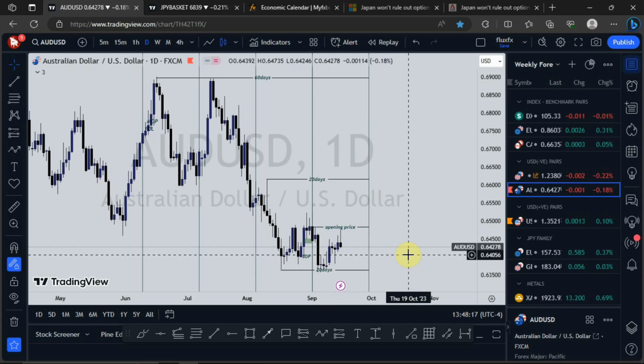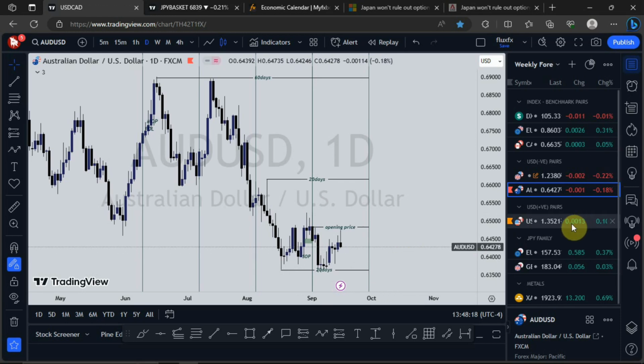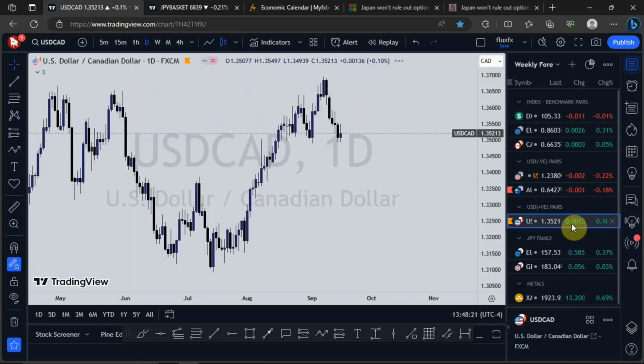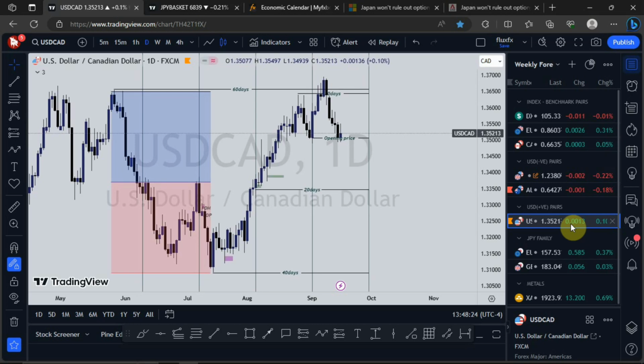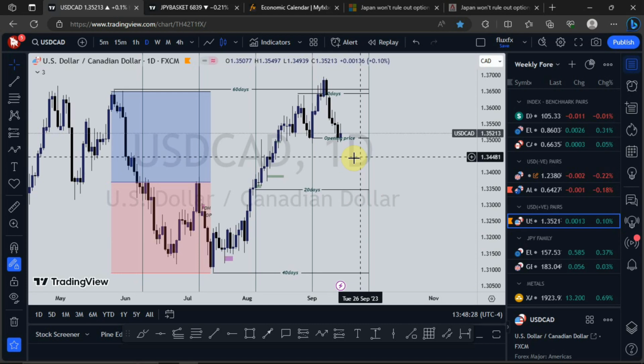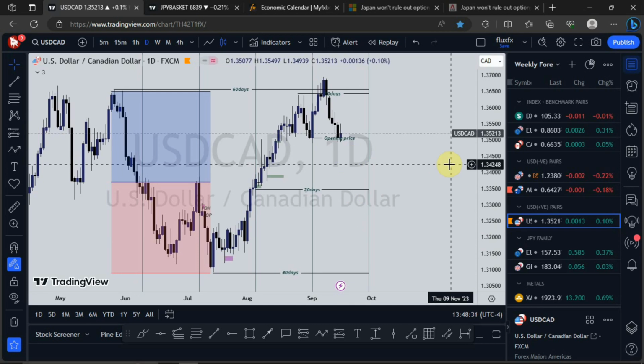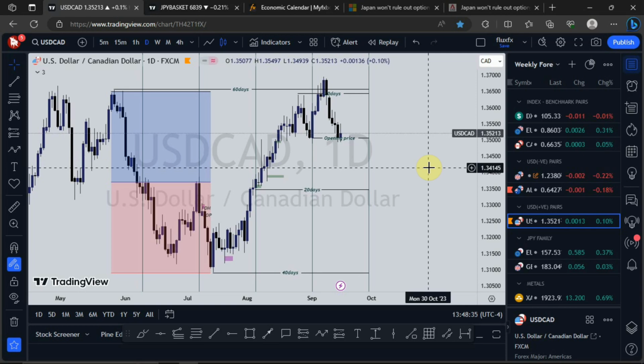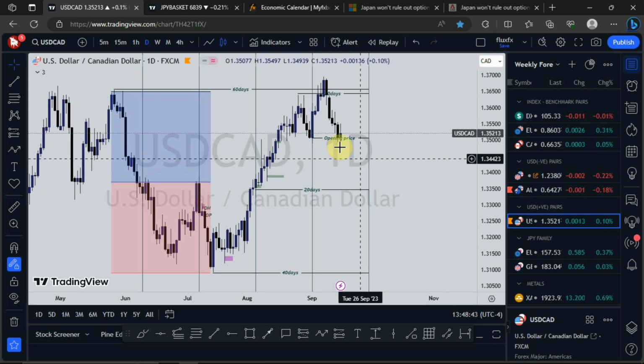Let's look at what is happening on USDCAD. For USDCAD, I think it is the only pair I'm really seeing some clarity on, and even with that, the lower time frame is looking very choppy. We'll get into the lower time frame, and then I'll make it known to you there.